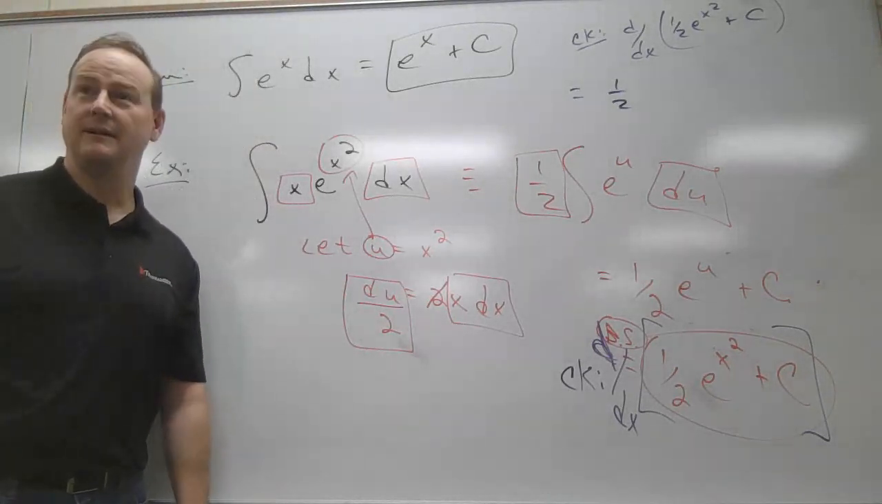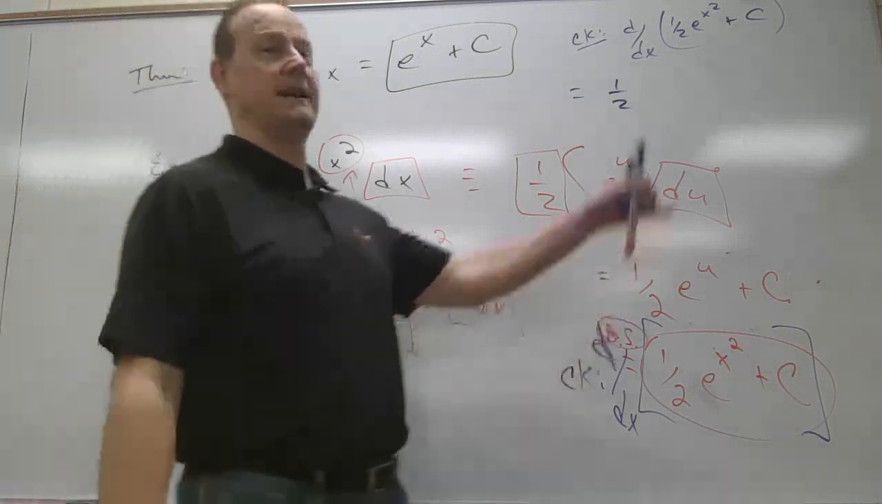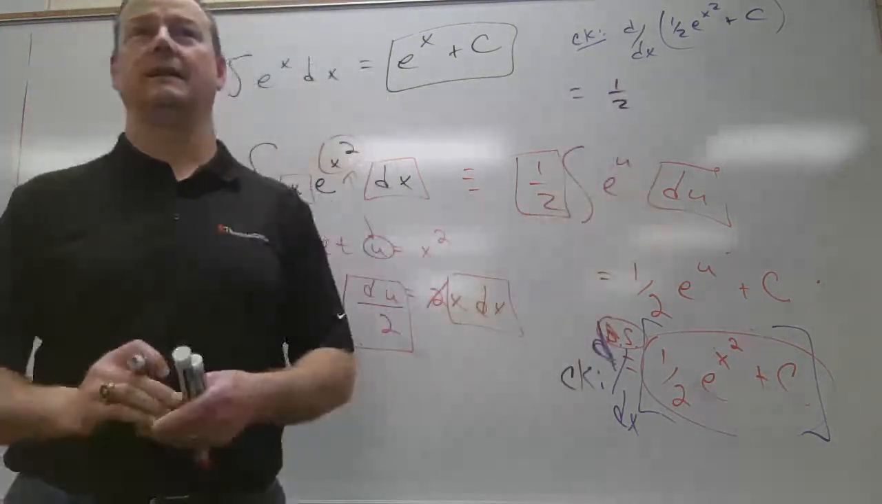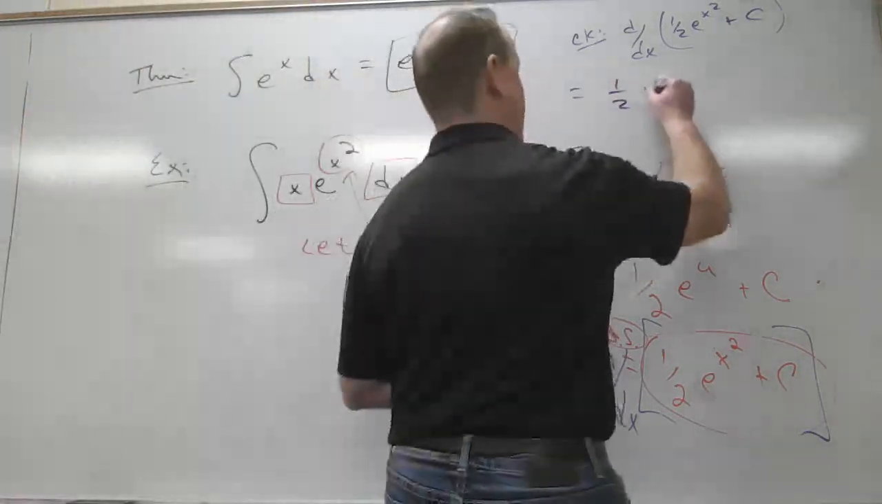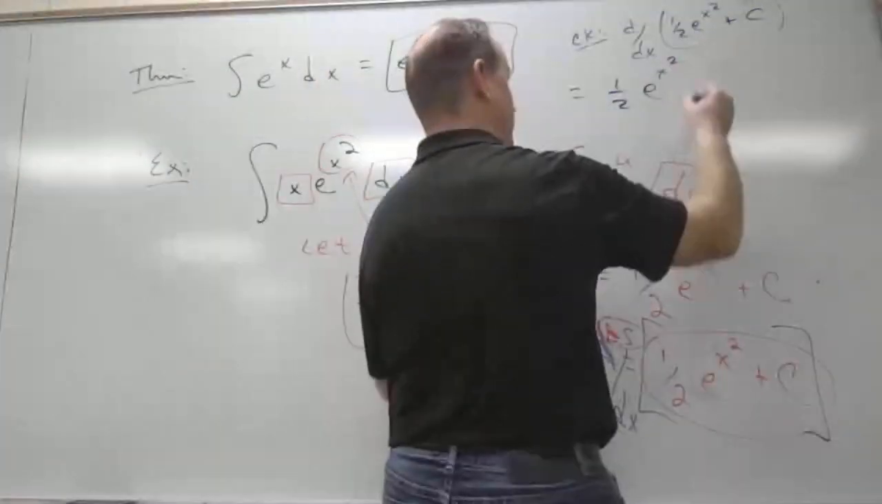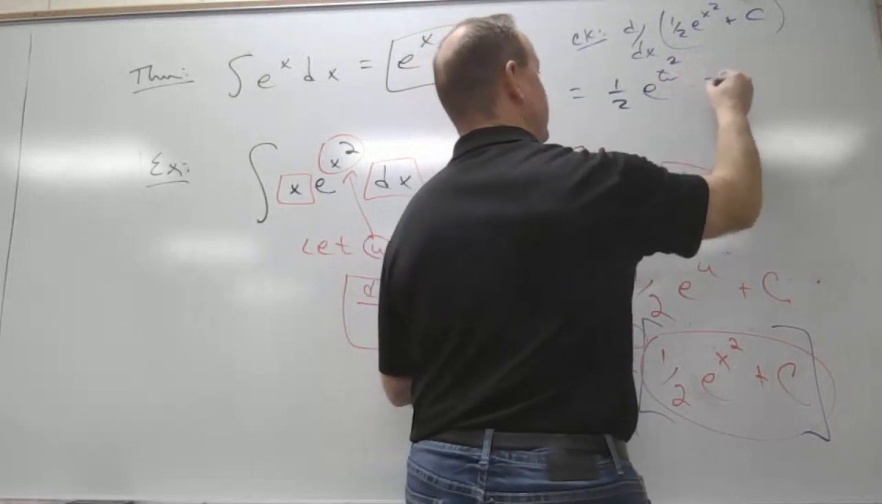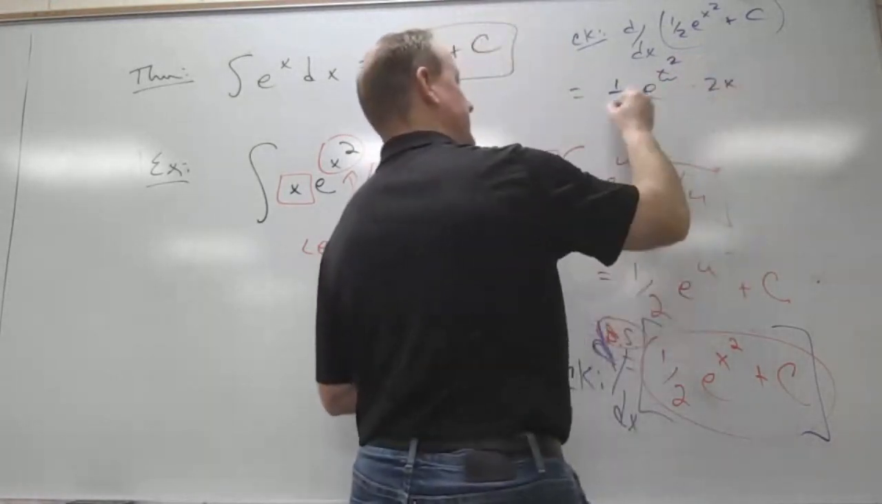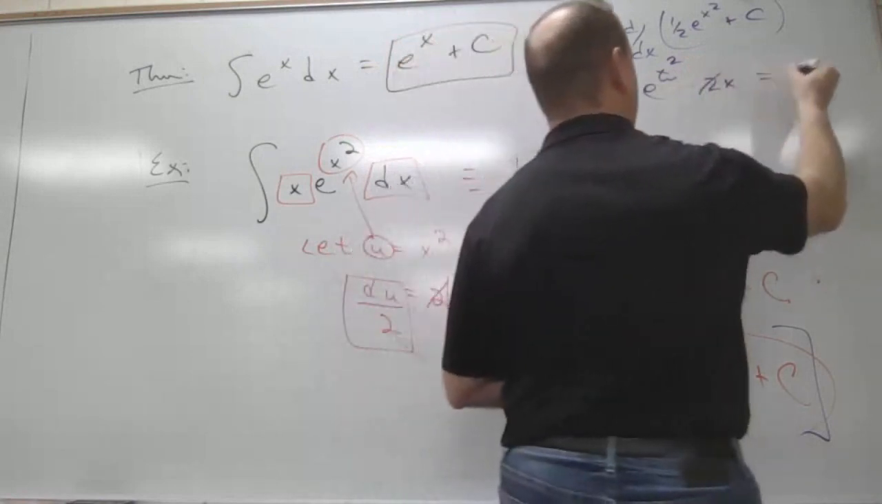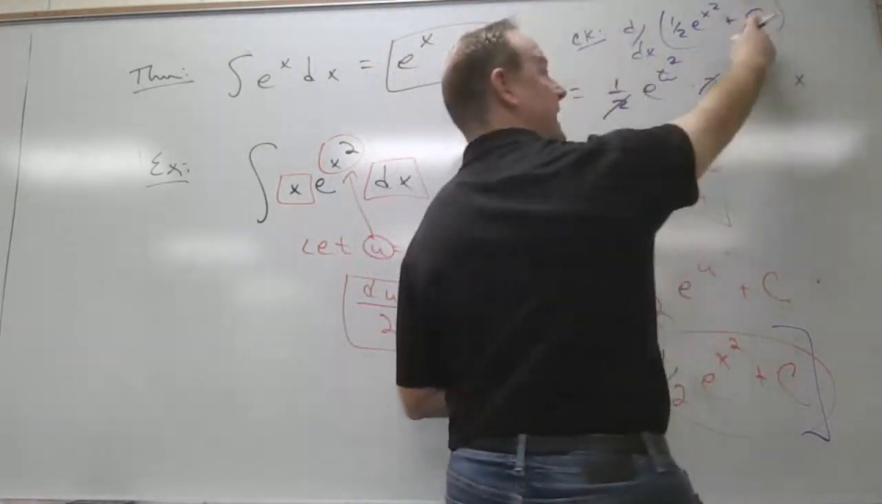Derivative of e to the x squared equals e to the x squared. You act like it's okay. It's e to that thing times the derivative of that thing. So times what? 2x. So what happens to 2? Those cancel, right? What do we get? We get x. And what's the derivative of constant?